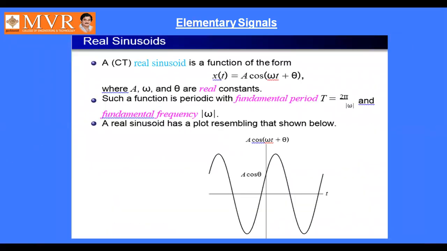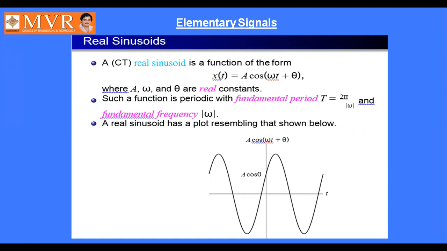Okay, next, elementary signals. The first one is the real sinusoid. The real sinusoid is a function of the form x of t equal to A cos of omega t plus theta, where omega is the angular frequency, theta is the angle, and A is the amplitude. These three are called real constants.